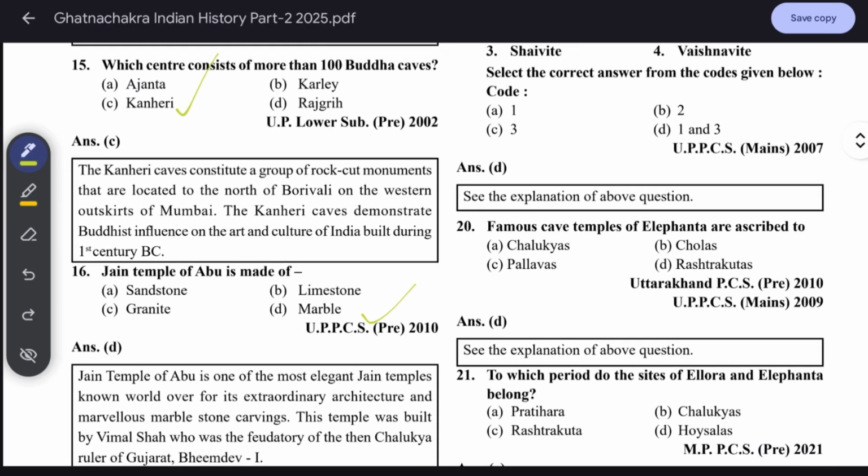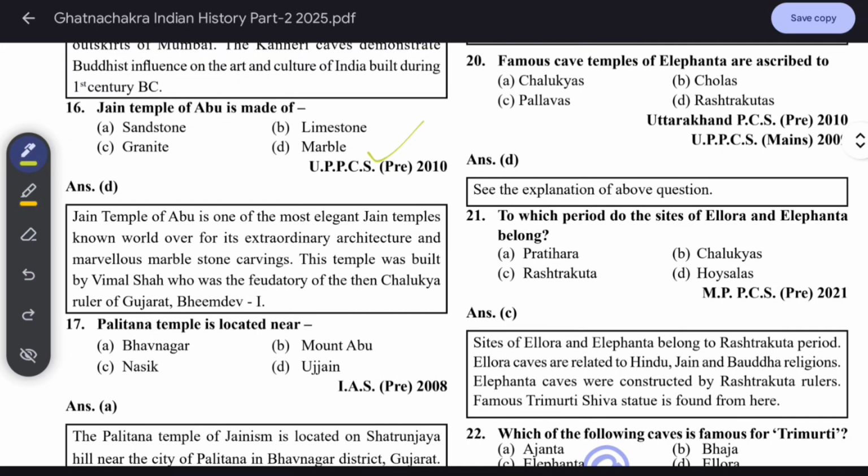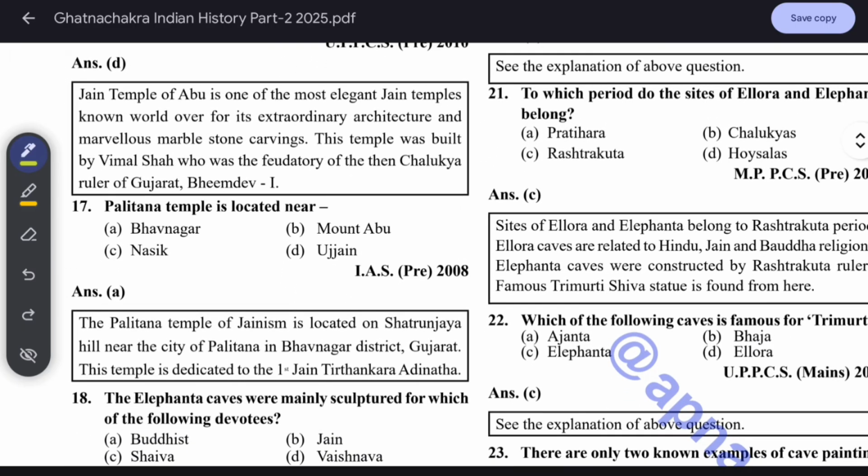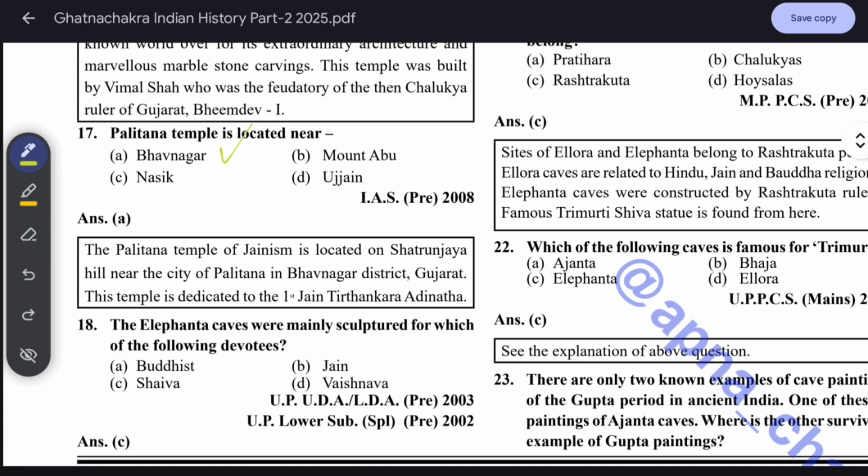Jain temples of Abu are made of marble. The Jain temples of Abu are among the most elegant Jain temples known the world over for their extraordinary architecture and marvelous marble stone carving. This temple was built by Vimal Shah, who was the feudatory of the then Chalukya ruler of Gujarat, Bhimdev I. The Palitana temple is located near Bhavnagar. The Palitana temples of Jainism are located on Shatrunjaya hill near the city of Palitana in Bhavnagar district, Gujarat. This temple is dedicated to the first Jain Tirthankara, Adinath.